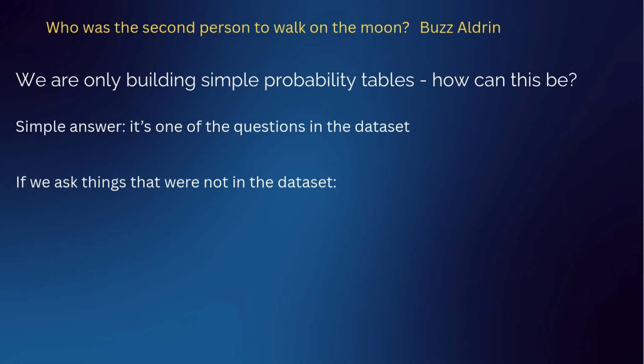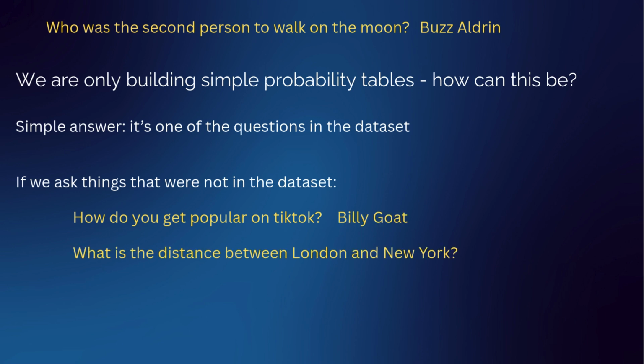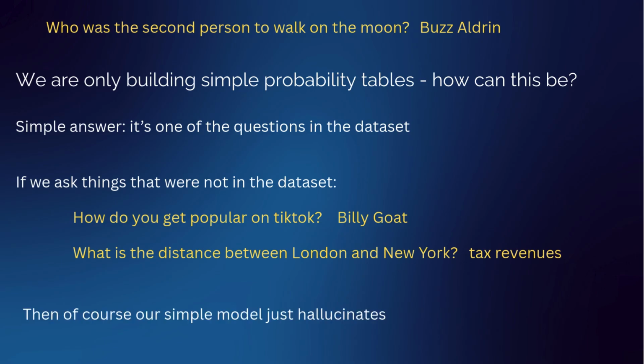And if we ask things that are not in the data set, things that it isn't trained on, how do you get popular on TikTok? It says Billy Goat. What is the distance between London and New York? Tax revenues. So here you can clearly see we're not learning anything. We're not modeling the world. It's just a simple model and all it's doing is hallucinating all the time. But as we saw in the Sherlock Holmes example, it can be convincing. And in question answering, when it's been trained on the data it's already seen, it looks like it's doing something. But it's certainly not sentient. It is an AI model. It's just a very, very simple one.